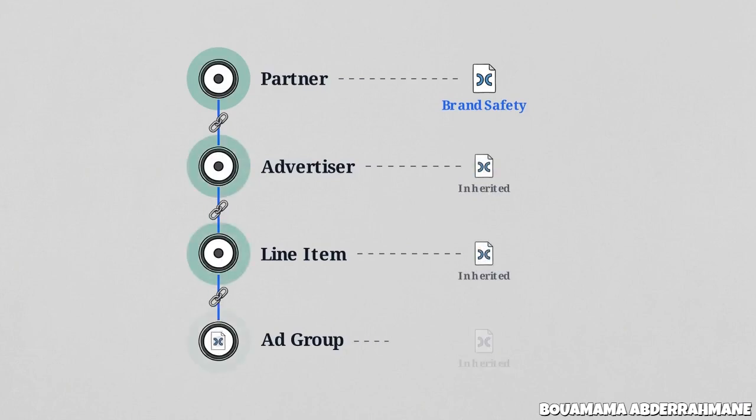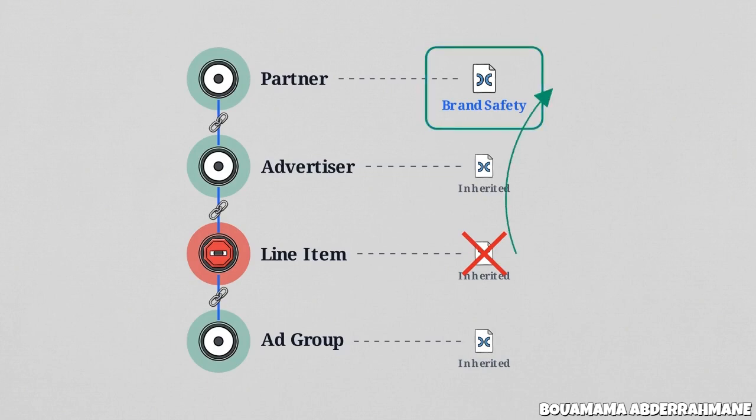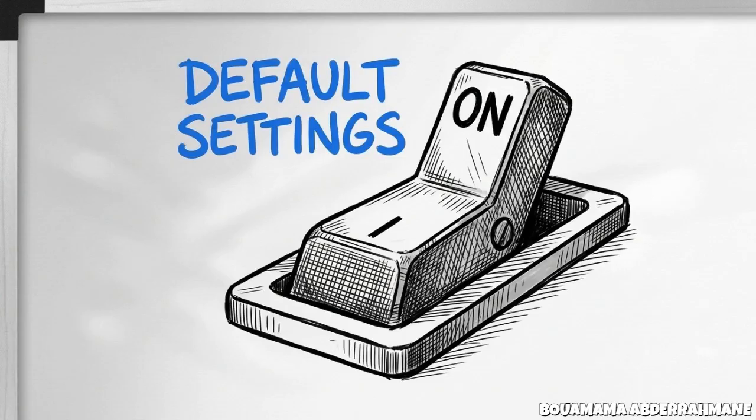Partners have no parents. Brand safety rules applied here push downward via targeting inheritance. Inherited targeting cannot be removed at the child level. You can only update it where originally assigned. The API also dictates implicit safety defaults.